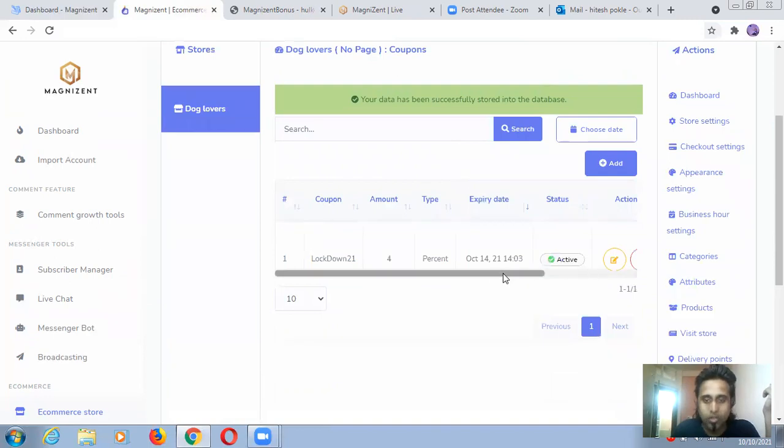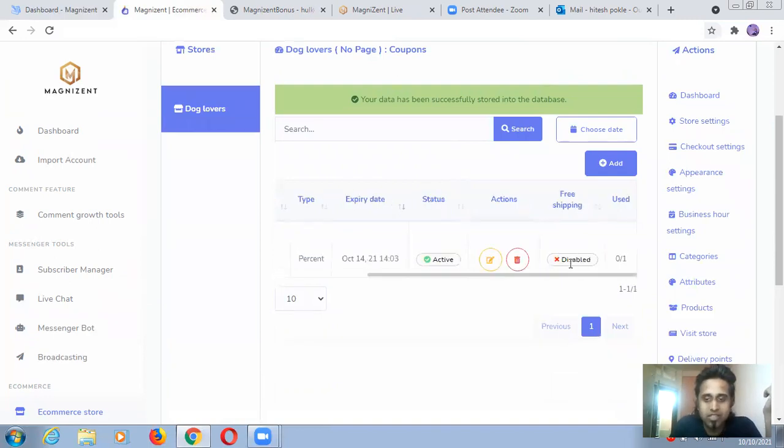This is active. If you want to disable this, you can disable it from here, or from this action. See actions, you can disable this. Then your customer will need to pay the complete amount in case you disable this one.